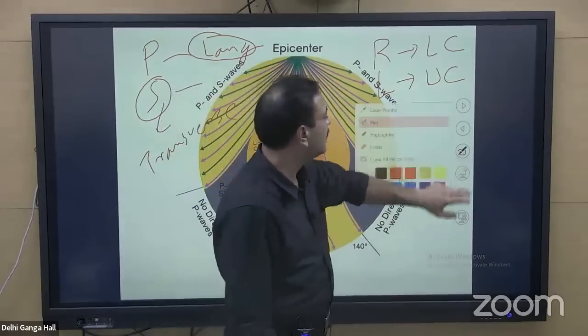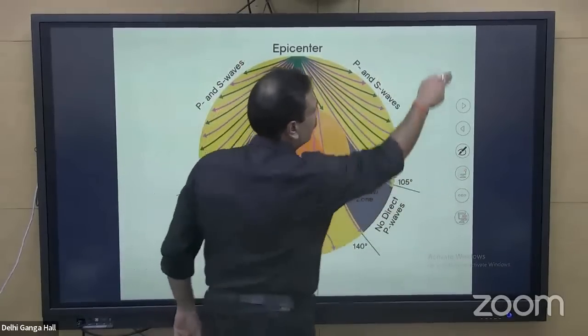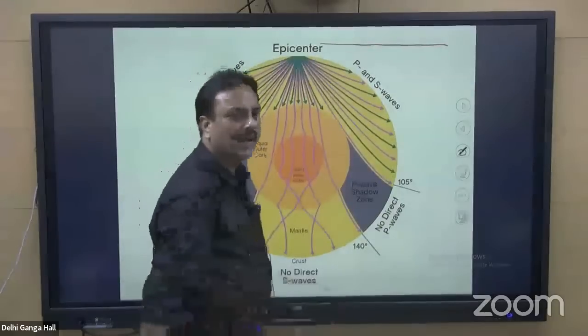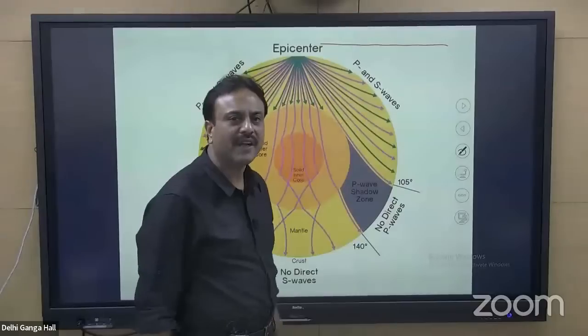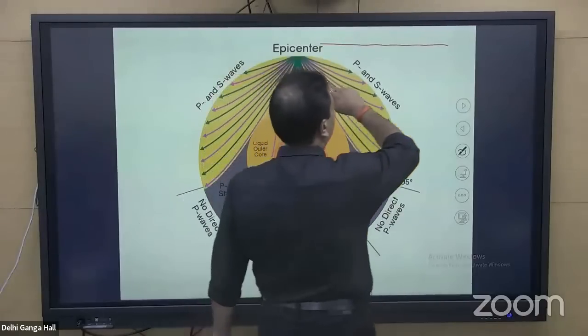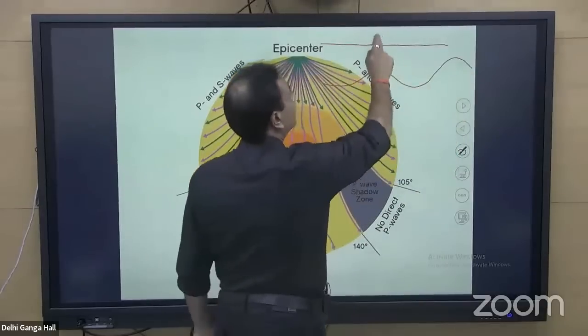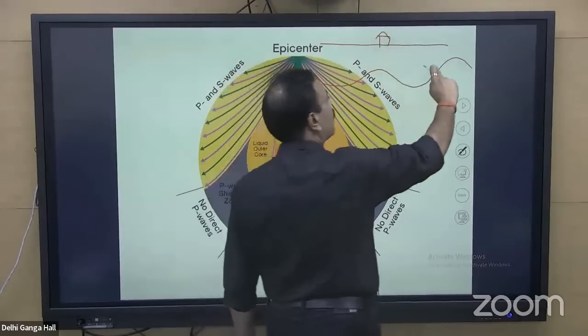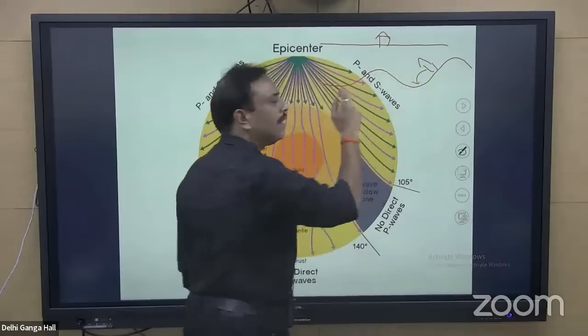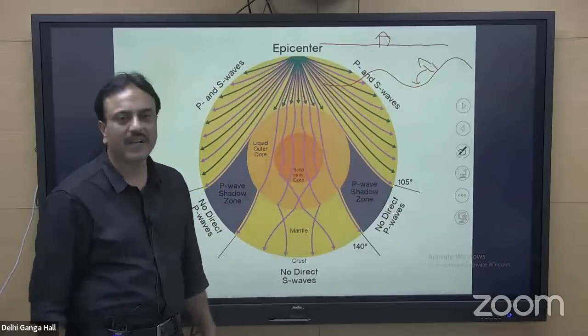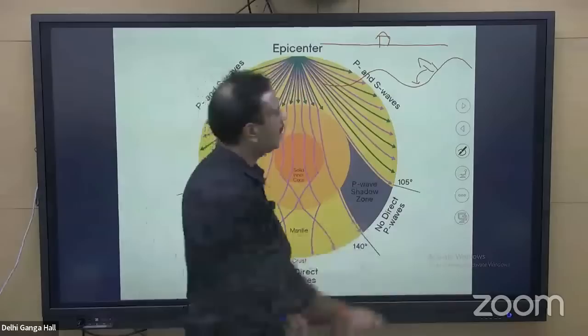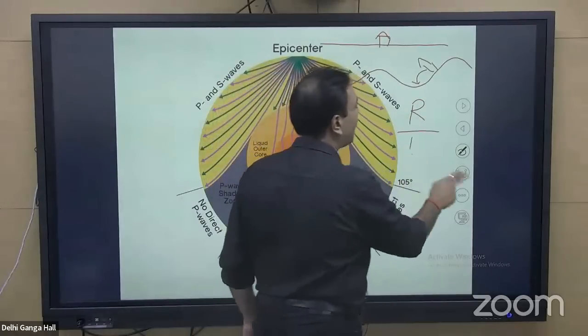How are they dangerous? Suppose this is the surface of the earth. If it is impacted by R wave and L wave, then a wave pattern develops on the surface. Crests and troughs get formed over here. So any structure that was present over here will now reach here, and so it will fall down. So these waves result in destruction. These waves are the R wave and L wave.